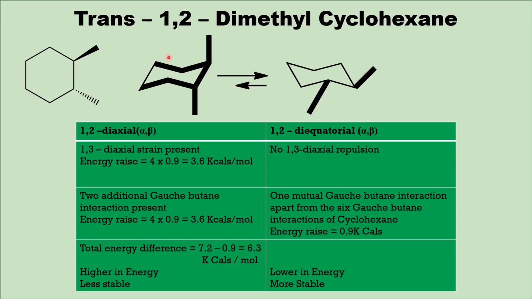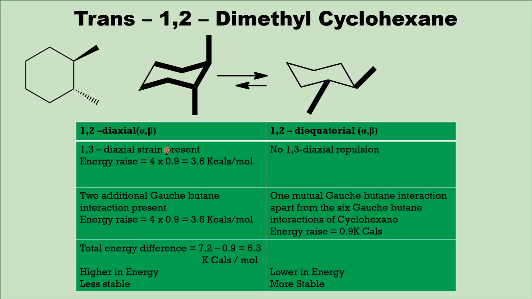Here there is an axial hydrogen, and on the other side if you travel, here is an axial hydrogen. So with these two axial hydrogens there will be repulsive interaction with this methyl group. Similarly, with the downward alpha methyl group there are also two 1,3-diaxial repulsions. Therefore, there are four 1,3-diaxial repulsive interactions present in this diaxial conformer.